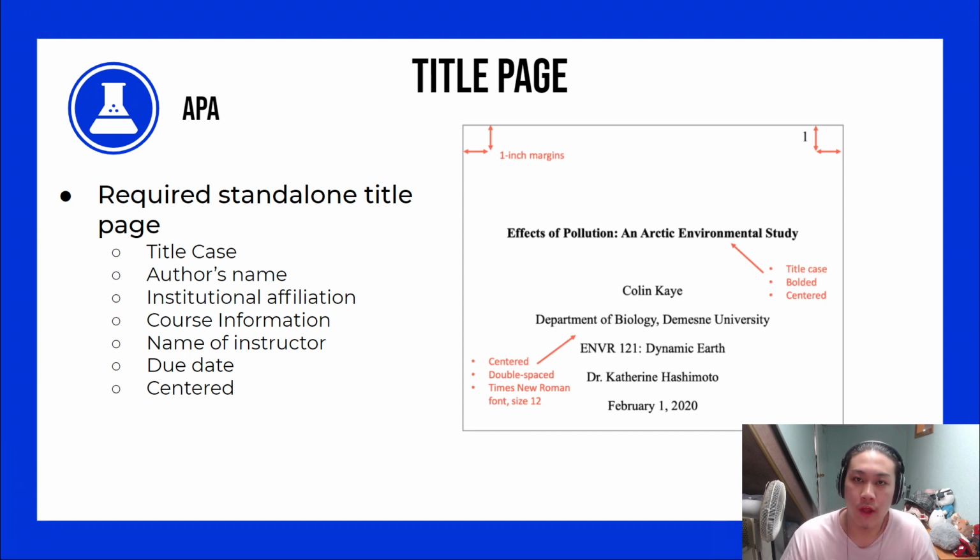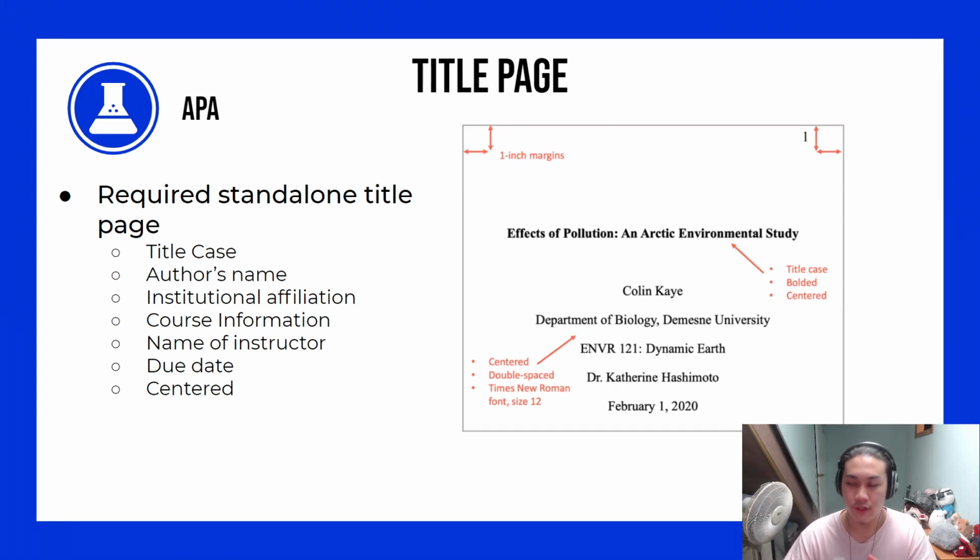We will now be talking about APA style for title pages. While you're working on your title page for APA style, you should have the title bolded and in title case. For people who don't know, title case means that the majority of words are capitalized. So basically anything that isn't a preposition, article, or conjunction is capitalized. Under the title would also be your full name, the institutional affiliation, the course information, the name of the instructor, and the due date. Almost forgot, everything in the title page should also be centered as well. And once you've completed all these steps, you can now begin writing your paper for APA style.